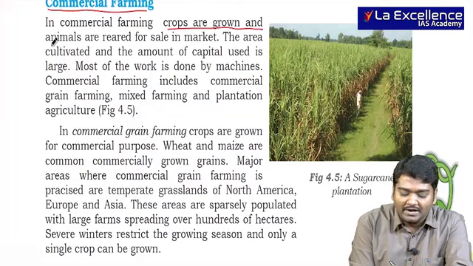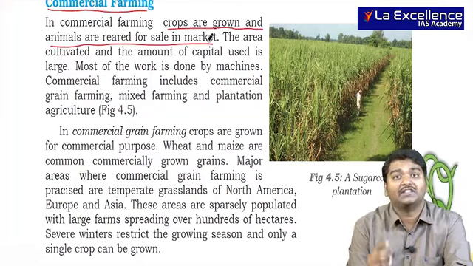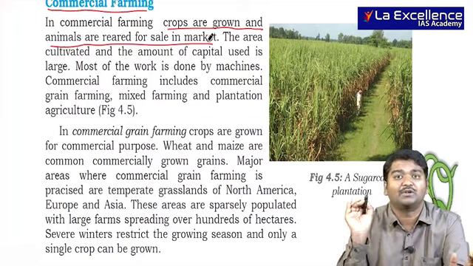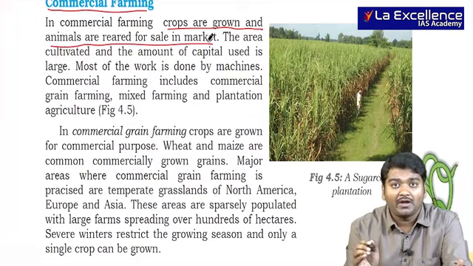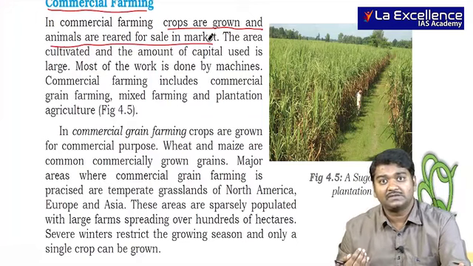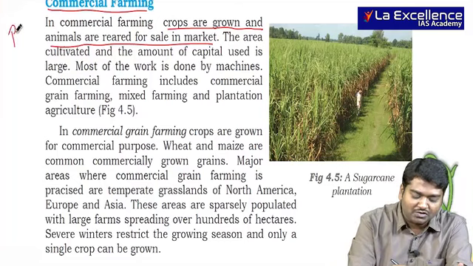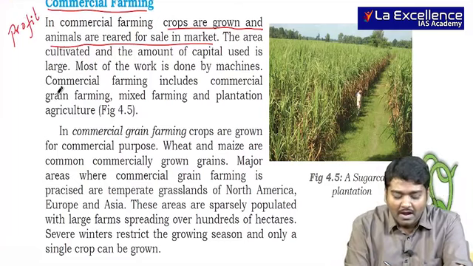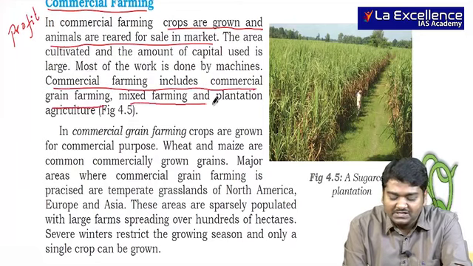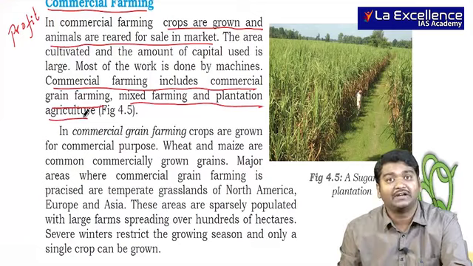Crops are grown and animals are reared for sale in the market. The main purpose is commercial. They are not doing it to feed themselves or take care of their families, but the most important thing for them is to make profit, right? Commercial farming includes commercial grain farming, mixed farming and plantation agriculture.